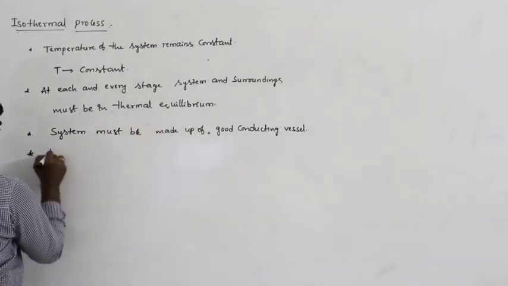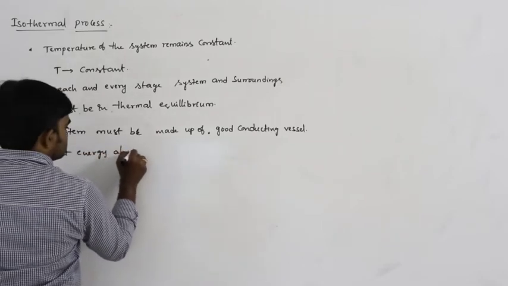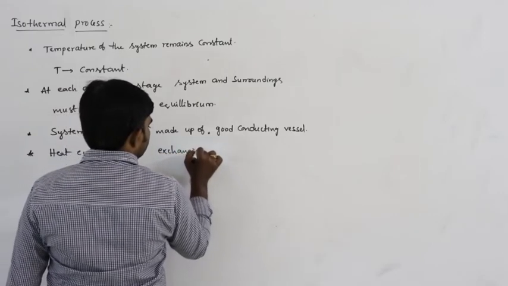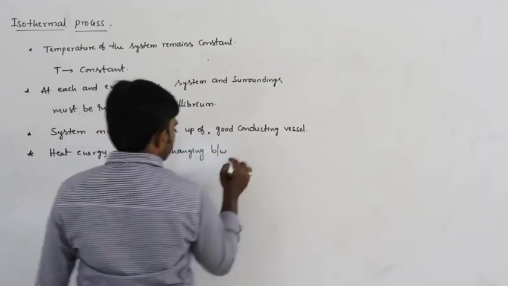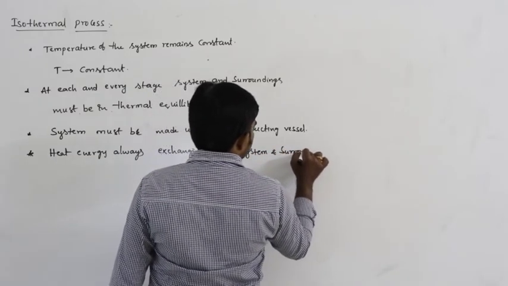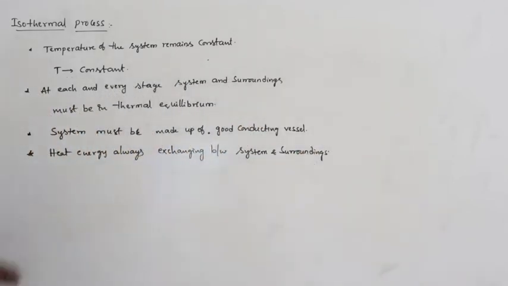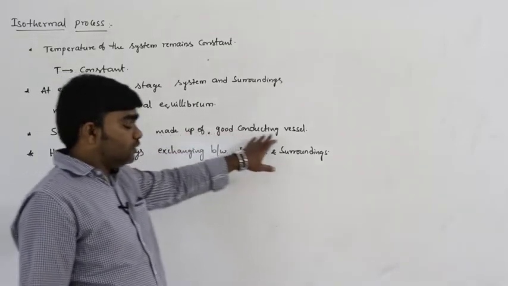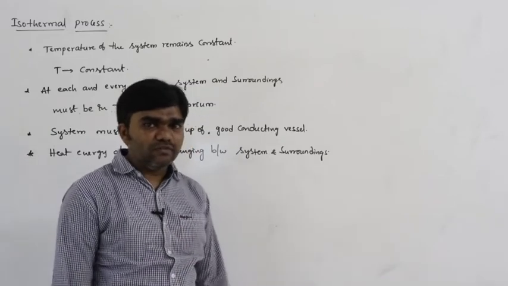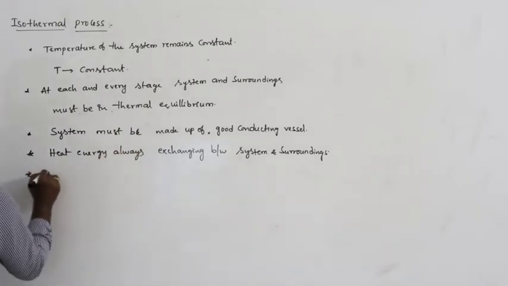So this is the isothermal process. The system must be made up of a very good conducting vessel, because heat energy is continuously exchanged between the system and surroundings.